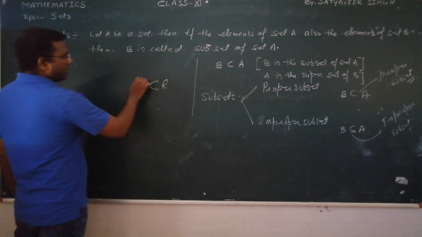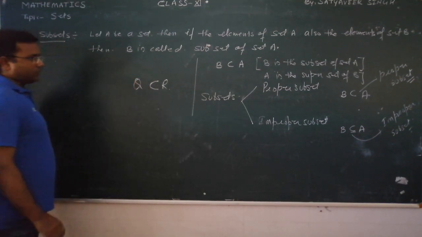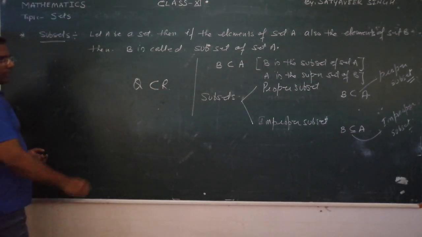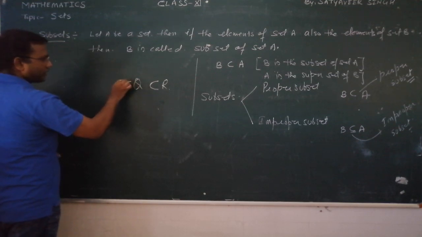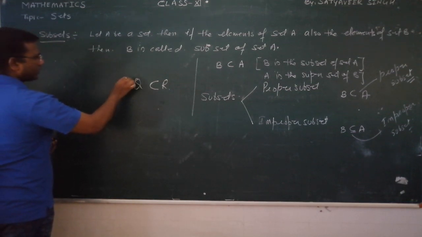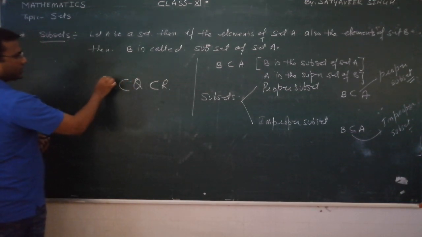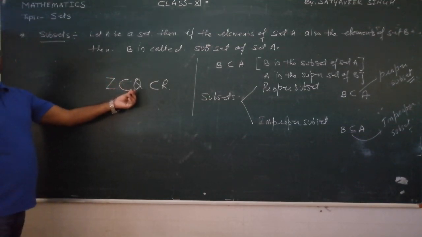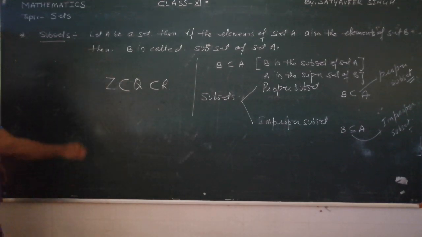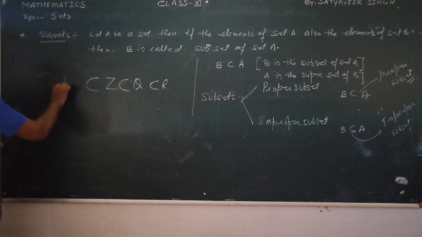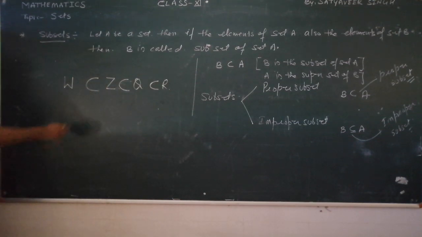But if I take only the rational numbers from this, then we can say rational numbers are a subset of real numbers. Similarly, if I take integers, integers are a subset of rational numbers. If I take whole numbers, whole numbers are a subset of integers.